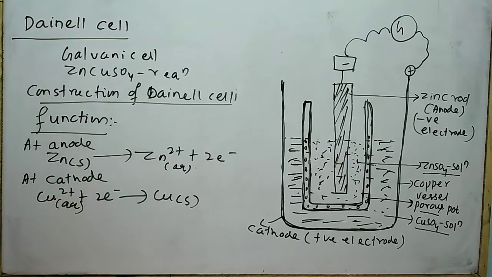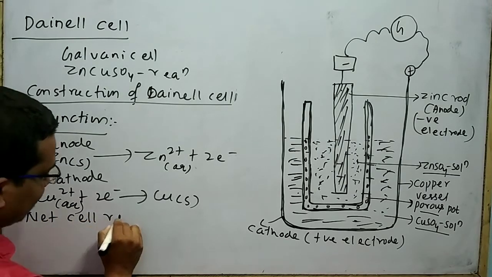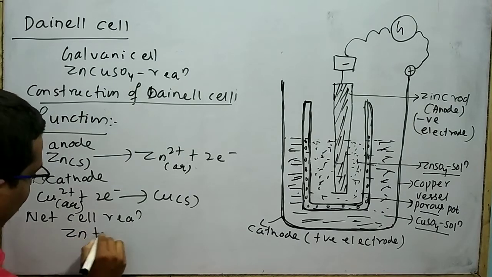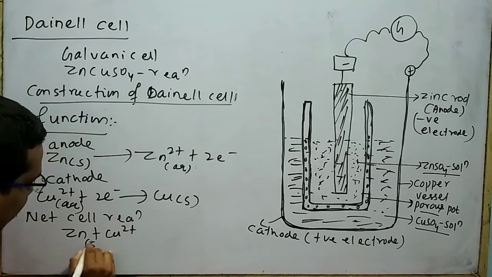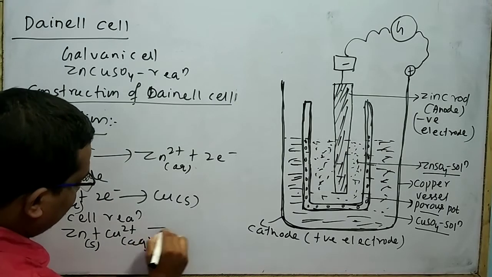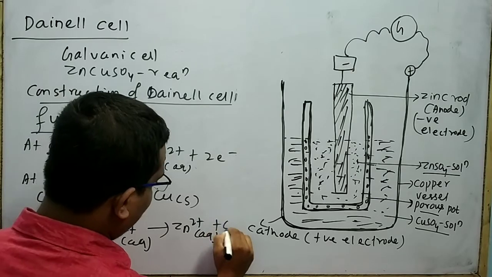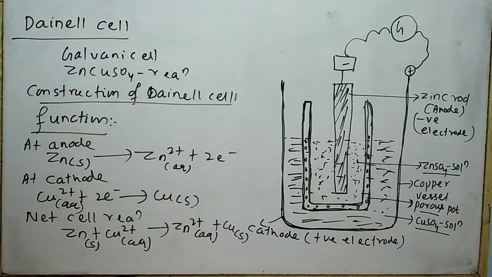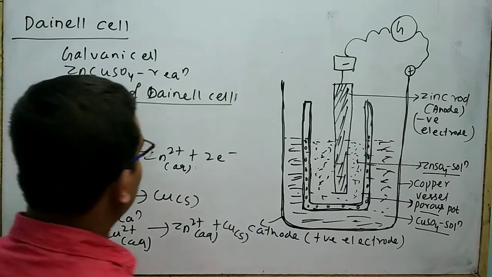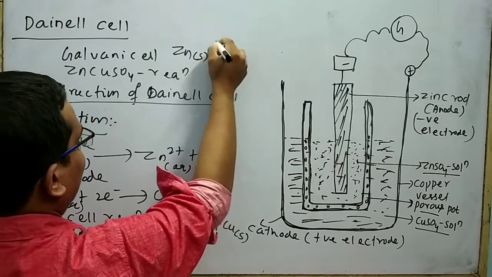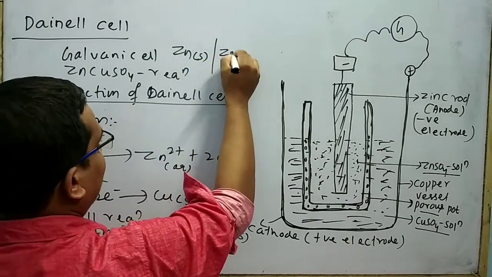So the net cell reaction is Zn plus Cu2+ gives Zn2+ plus Cu. This is your net cell reaction. The cell representation for this cell is Zn solid slash Zn2+.